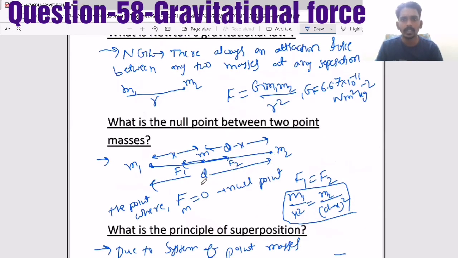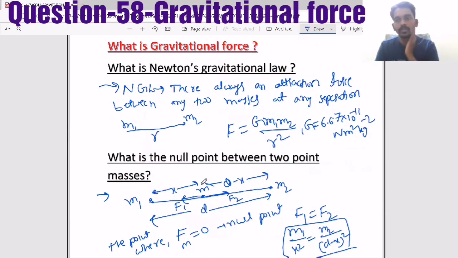Now, this is the simple thing, and similar kind of questions also you will get in electrostatics. Here we talk about Newton's gravitational law, and here we talk about gravitational force which is due to masses. Who is responsible for this force is the property of mass. And the relation is also the same, it obeys the inverse square law. It is a central force. It is a conservative force. Same like electrostatic force, but in electrostatics, that is due to the property of charge.